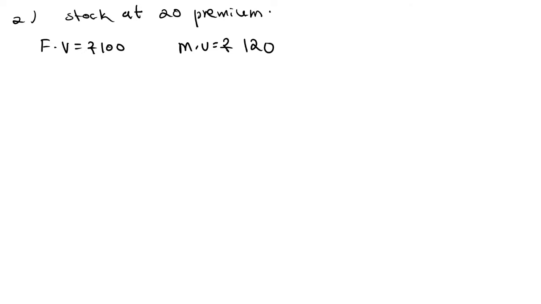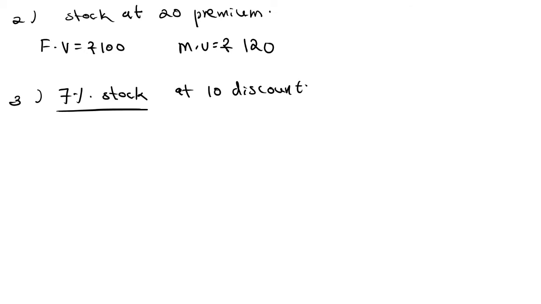Take the third example. 7% stock at 10 discount. That means 7% stock means the face value of that stock is equal to 100 rupees. Market value is at 10 discount.